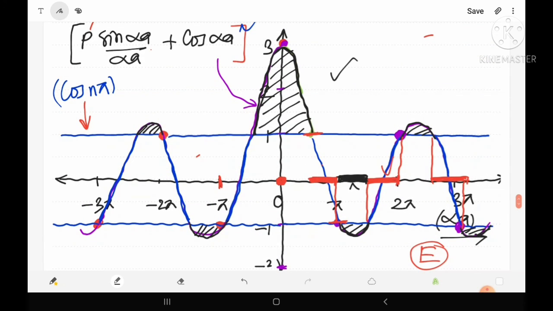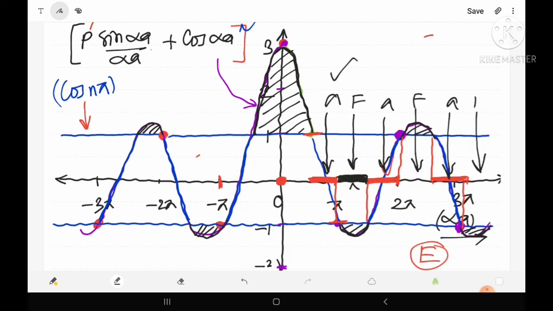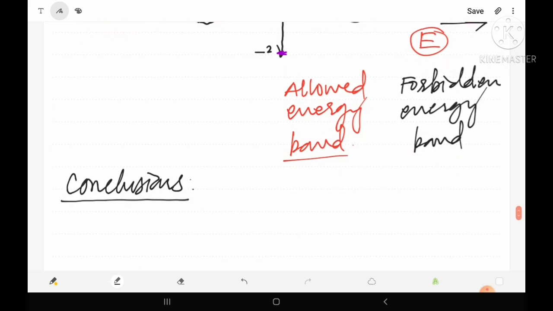The first conclusion from this graph is that this is the allowed energy band, this is the forbidden, again allowed, again forbidden, again allowed, and again forbidden. It means that allowed, forbidden, allowed, forbidden, allowed, forbidden. It means that if the electron is inside the solid, then its energy is not continuous.